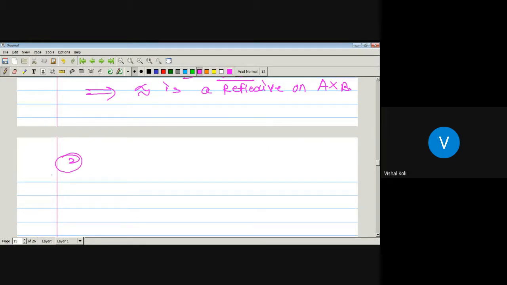Now the second one: for AB related to A dash B dash and A dash B dash related to AB.